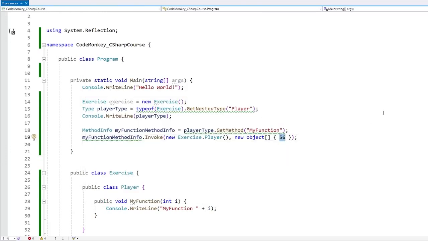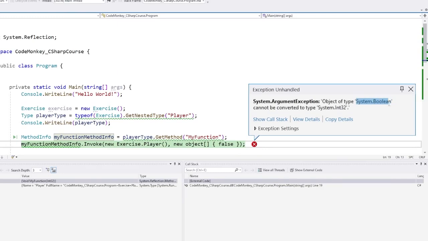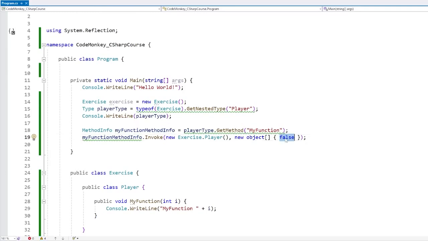Since over here, this is an object, this has no limitations, so we could pass in, for example, a boolean, and there it is, we have an error. We passed in a boolean, which cannot be converted automatically into an Int32, which is what the function expects. So even though this is of type object, obviously the types need to match whatever this function expects.